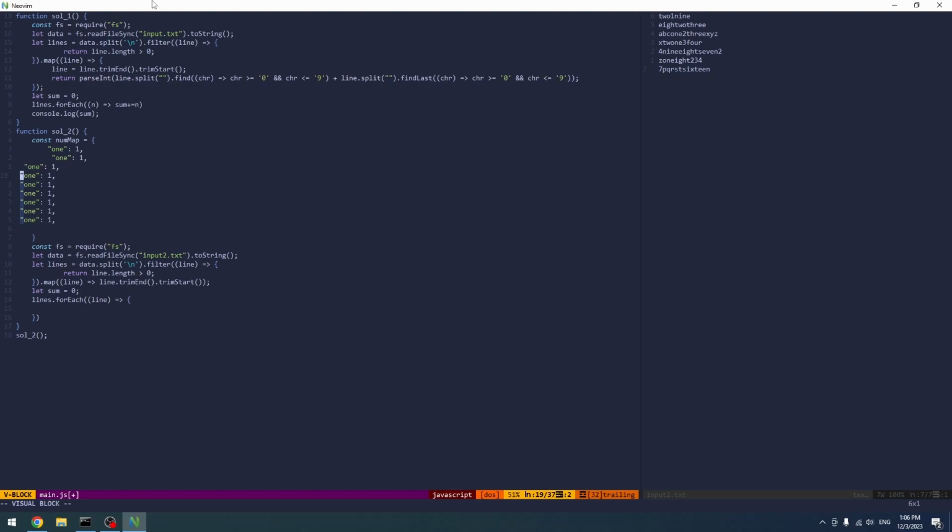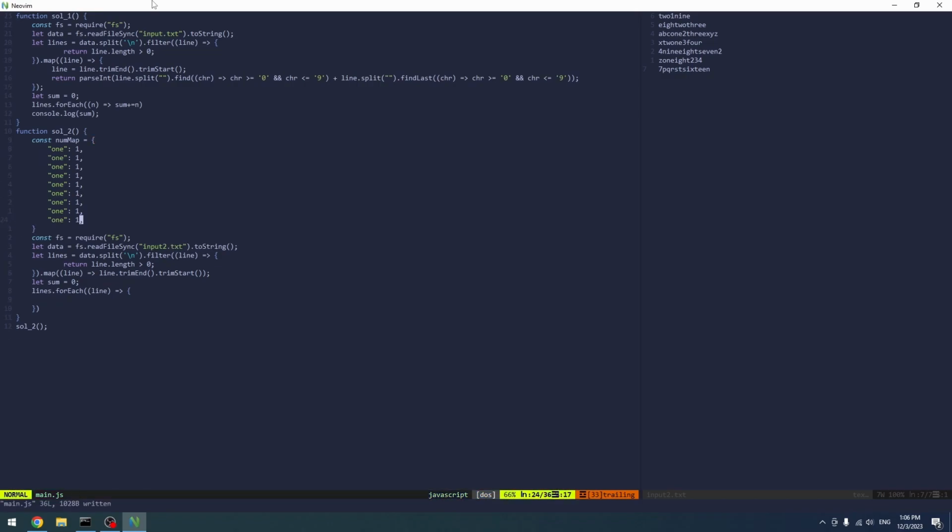Right, so let's tab in a little bit. Tabulation like this. I use spaces, by the way.